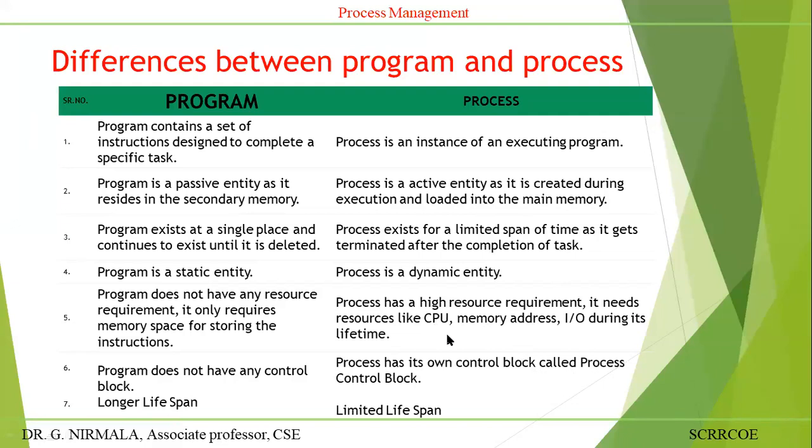Once a process is created, placed into the main memory and ready for its execution, it maintains various information. That information will be maintained in a data structure called the process control block, PCB, or task control block, TCB. Means PCB contains all the information about various process attributes.